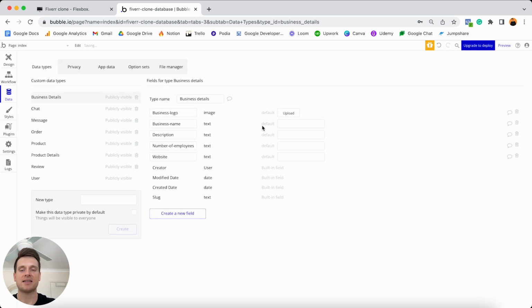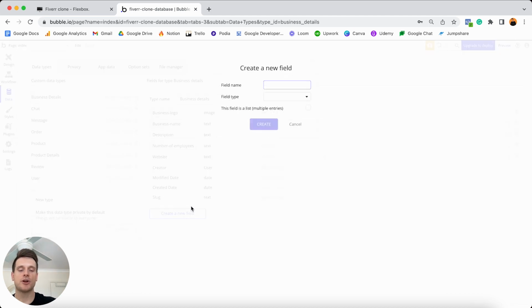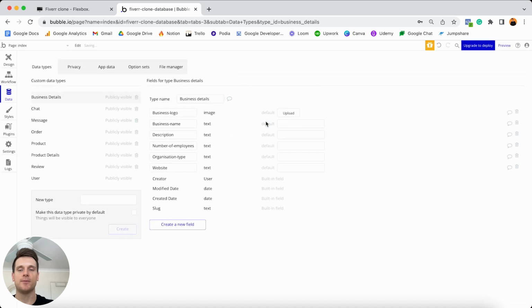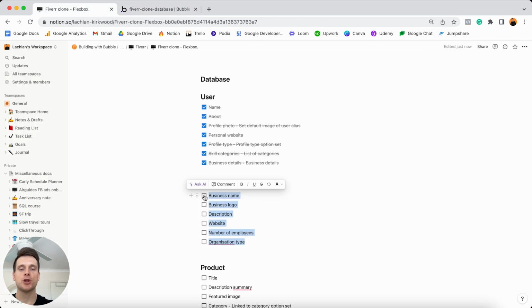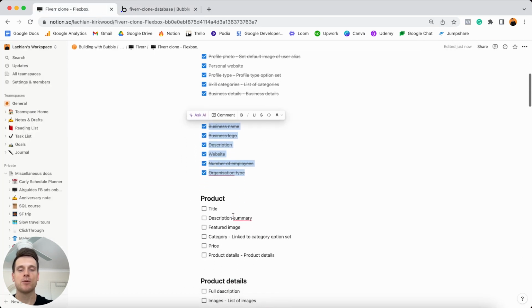I'll create this. And then finally, I'm also going to create another field which allows a company to store their organization type. And this field type is going to be a text field as well. And just like that, that is all of the data fields we'll need to add to our business details. So we can jump into Notion, tick those off, and we can move on down to our product data type.